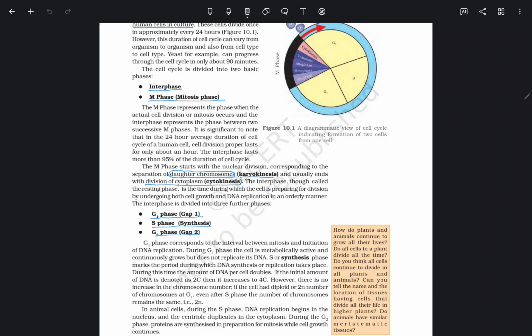The interphase is also called the resting phase. It is the time during which the cell is preparing for division by undergoing both cell growth and DNA replication. Division happens in M phase, while cell growth and DNA replication occur in interphase. The interphase is divided into three further phases: G1 phase, also called gap 1, S phase, the synthesis phase, and G2 phase, gap 2.